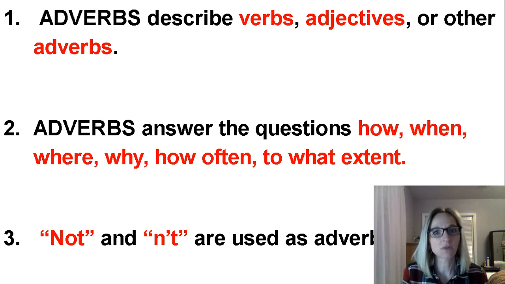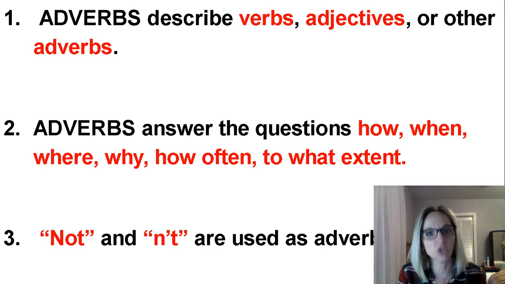Remember, adjectives are words that describe nouns or pronouns, and they had their own set of questions that they answered. Which one, what kind, how many, how much, whose. Adverbs are going to describe verbs, adjectives, and other adverbs. They have their set of questions. They answer how, when, where, why, how often, and to what extent.